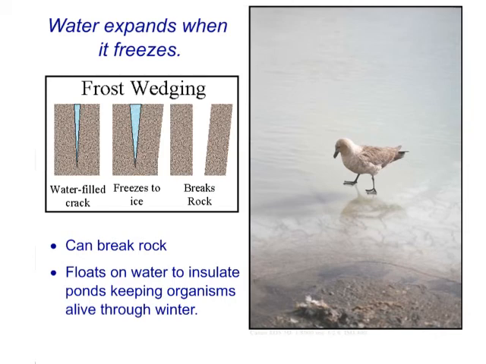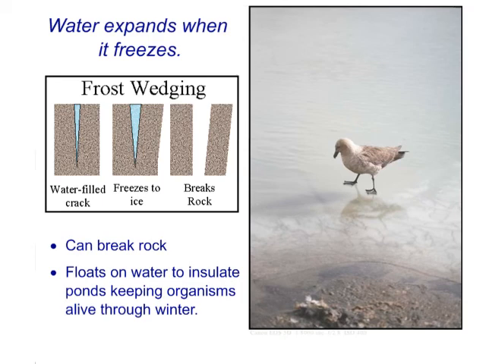Another aspect to this is that because water expands when it freezes rather than contracting like most other liquids do, water becomes less dense when it is ice. So in the form of a solid, we have a less dense substance than we do the liquid. What is exciting about that is the ice floats on top of the liquid water.